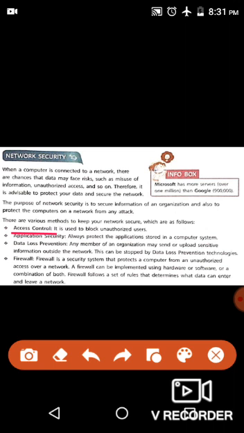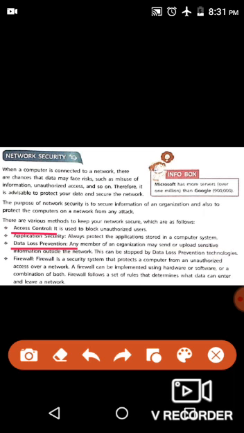Next is data loss prevention. Any member of an organization may send or upload sensitive information outside the network. This can be stopped by data loss prevention technologies. It means that we can take a backup of all the data so that if our data gets lost or corrupted, then we must have a backup for that.